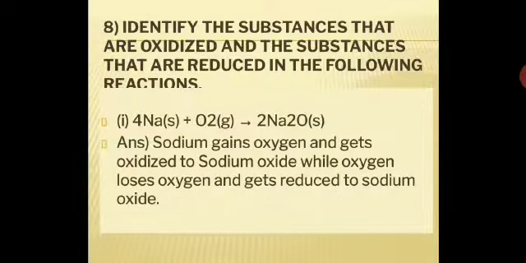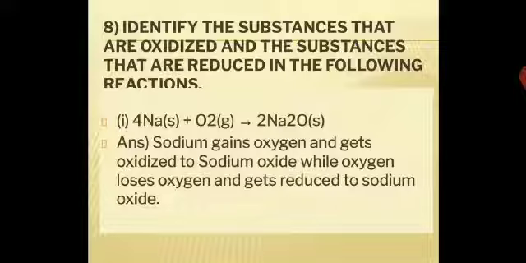Now identify the substances that are oxidized and the substances that are reduced in the following reaction. First you need to relate to the definitions of oxidation, reduction, oxidizing agent and reducing agent, which we have done in a previous session. Sodium plus oxygen gives you sodium oxide, Na2O. Here sodium is gaining oxygen and therefore it is getting oxidized to sodium oxide, while oxygen loses its identity and gets reduced to sodium oxide. It is getting combined with sodium, that's why it is getting reduced.